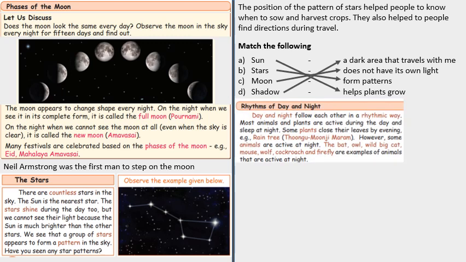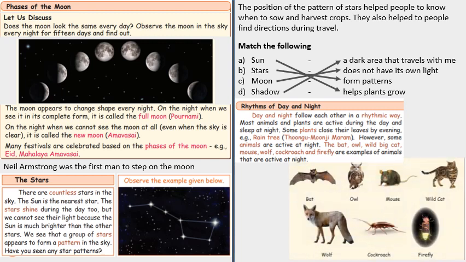Rhythms of day and night. Day and night follow each other in a rhythmic way. Most animals and plants are active during the day and sleep at night. But some plants close their leaves by evening, for example, rain tree. However, some animals are active at night. The bat, owl, wild big cat, mouse, wolf, cockroach and firefly are examples of animals that are active at night.